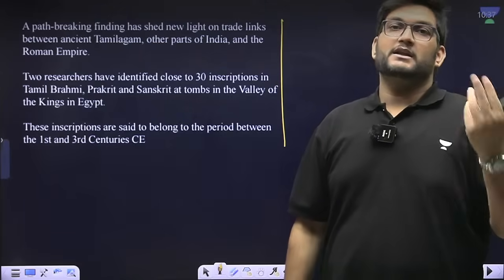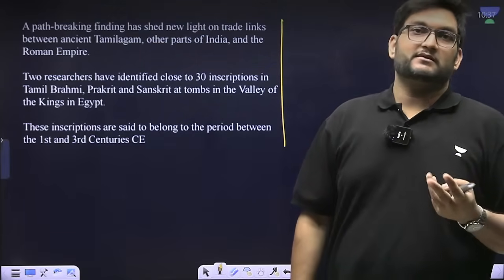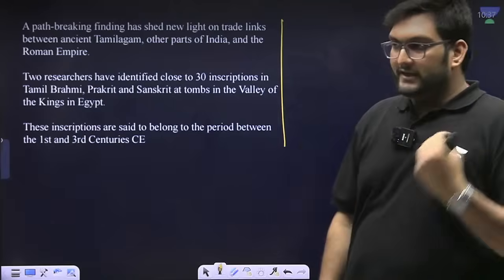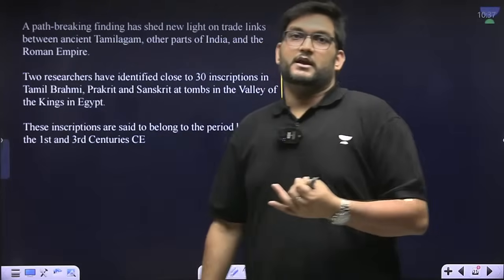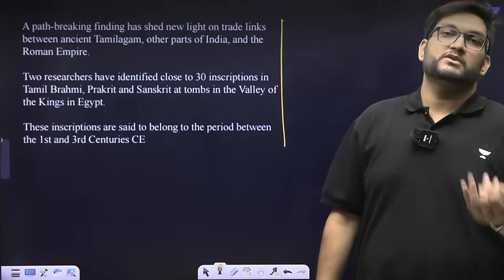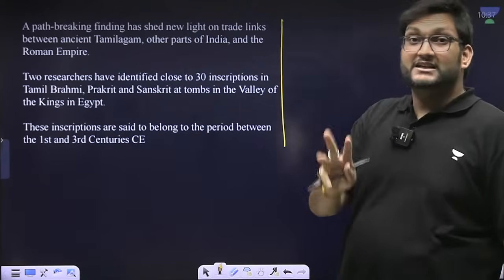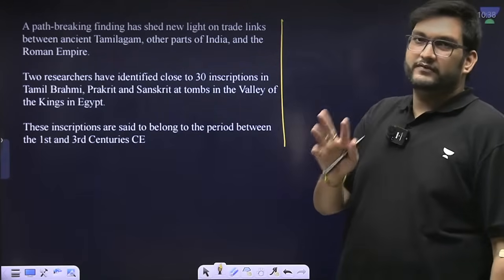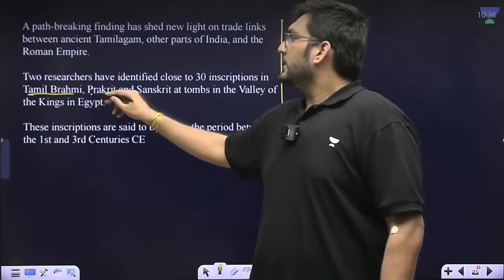But as early as the what we call a 6th century BCE, we see that there is trade with this sector. A very good relationship during the Mauryan period. Thereafter, Sangam age, rather Sangam polities were also interacting with the Egyptian sector quite a lot. Now, we have found 30 inscriptions, basically graffitis per se, in Tamil Brahmi, Prakrit and Sanskrit.